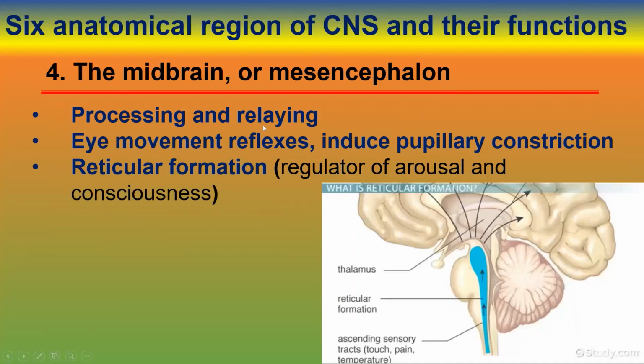The midbrain, or mesencephalon, is a processing and relaying area through which all the neurons pass. It is a bridge between the brain and the spinal cord, and it also regulates eye movement, reflexes, and induces pupillary constriction. The reticular formation is present in this region, with axons running between nuclei. The reticular formation plays a very important role as a regulator of arousal and consciousness.